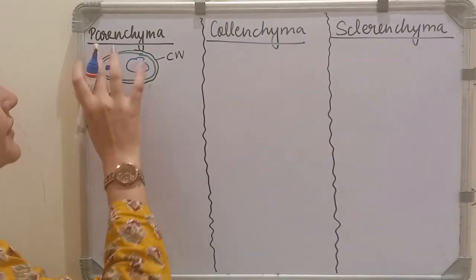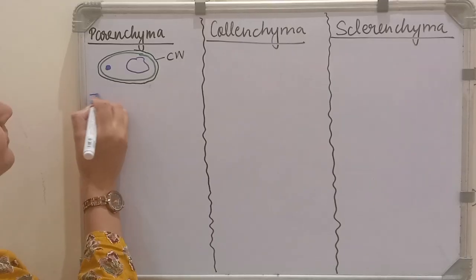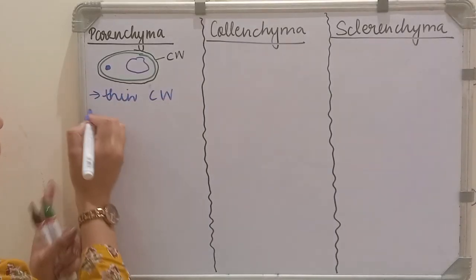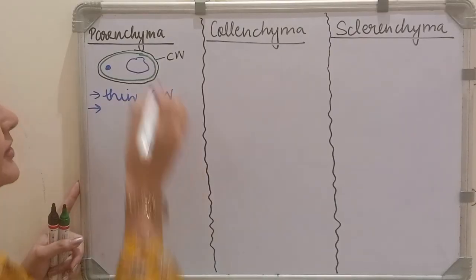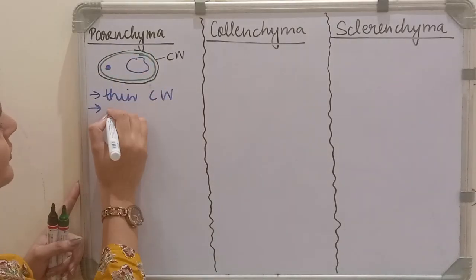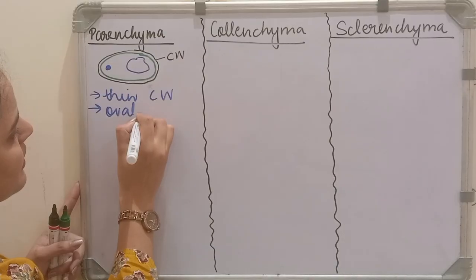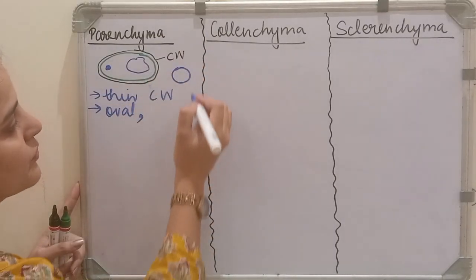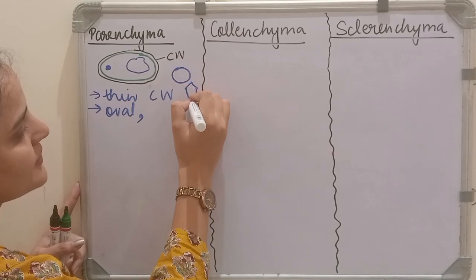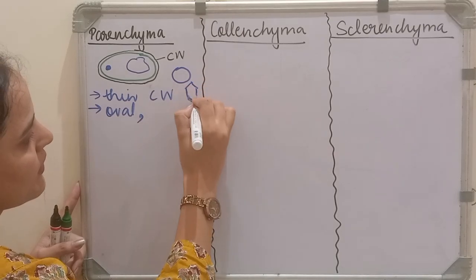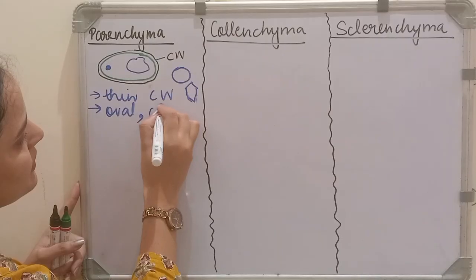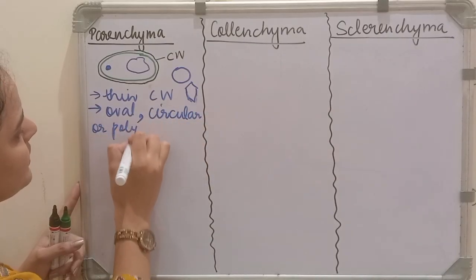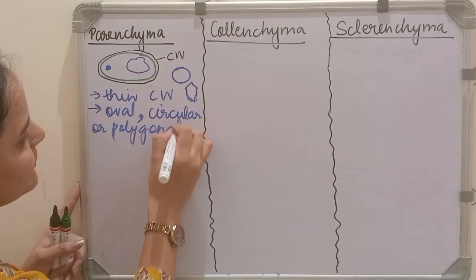So let's write the points about parenchyma. They have a thin cell wall. Next point, they may be oval, as we can see in the diagram, or circular. They may be circular or polygonal. Polygonal means they may be like this. They may be of different shapes.